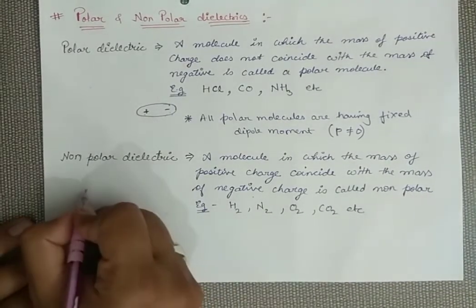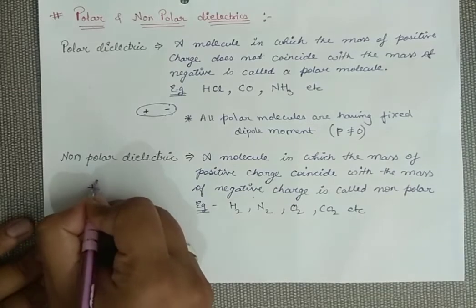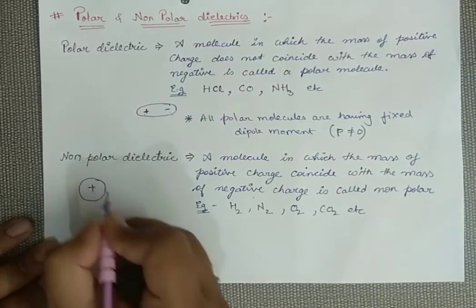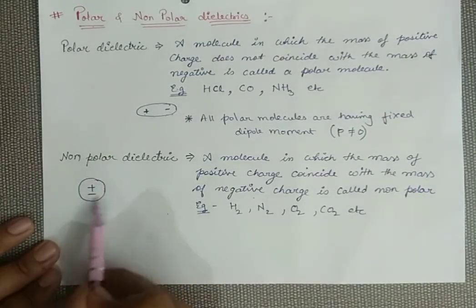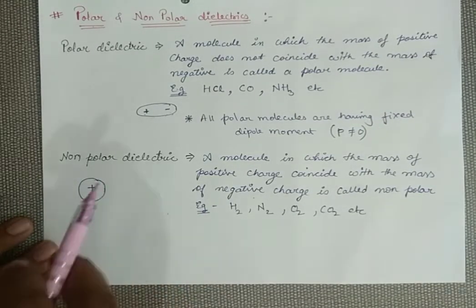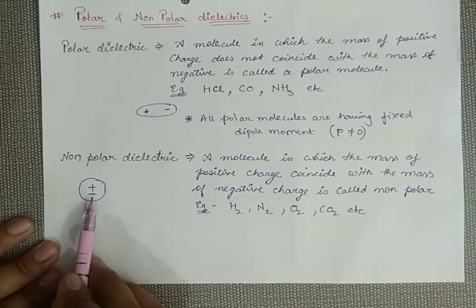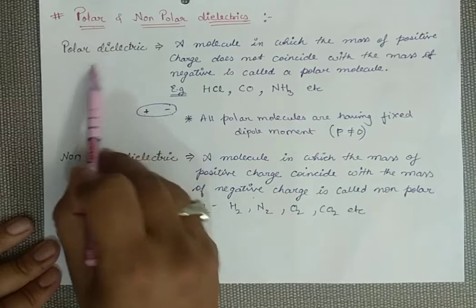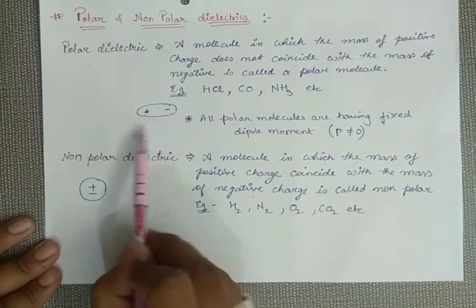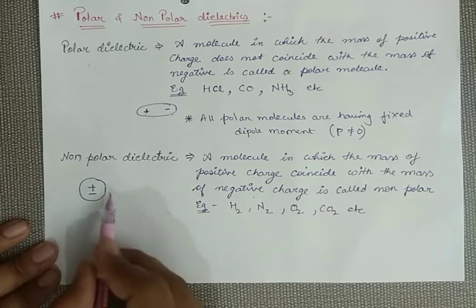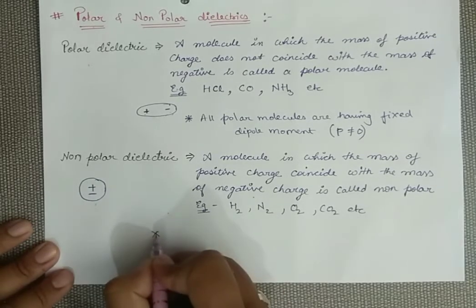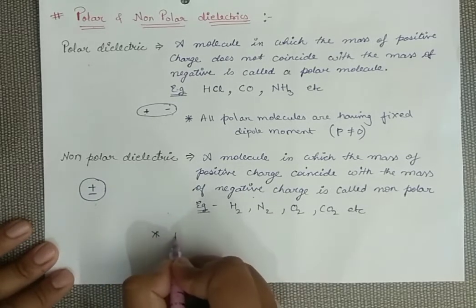What I mean to say is, if this is the mass of positive charge, then negative will also coincide on this only. The total positive charge and the total negative charge coincide on one another, so there is no net dipole. In the case of a polar molecule, positive and negative are different, so there is a dipole. But in this case, there is no dipole moment because both are coinciding on one another.